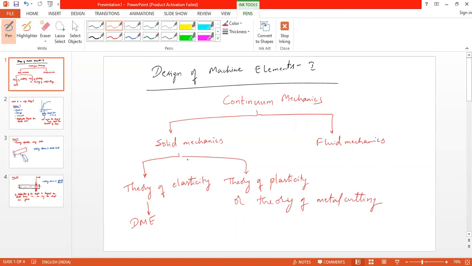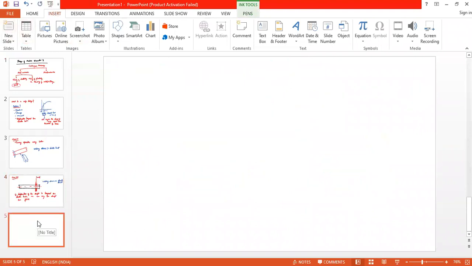Okay, so now in design of machine elements, we deal with the deformation within the elastic limit. So if the deformations are within the elastic limit, then we can say the design is safe. Is it clear? Any doubt so far? No, sir.